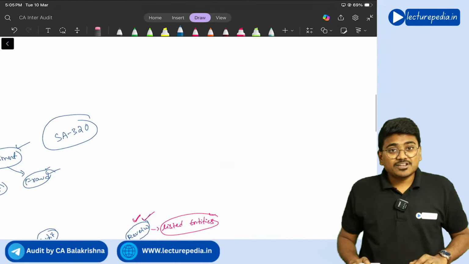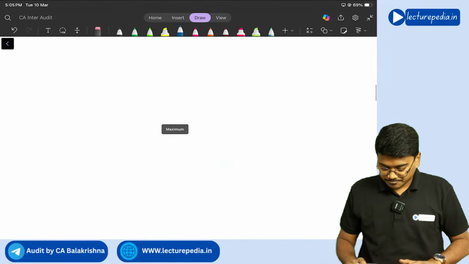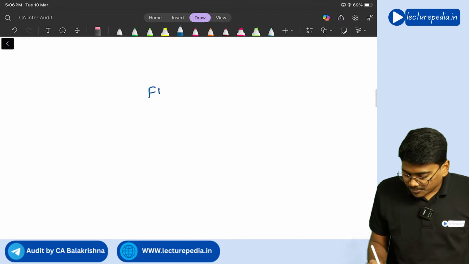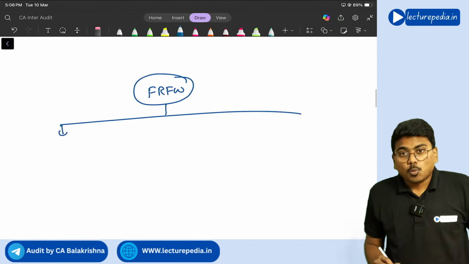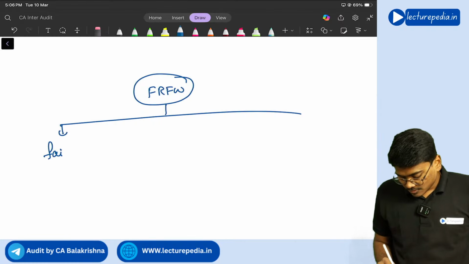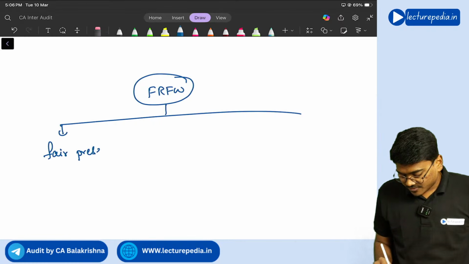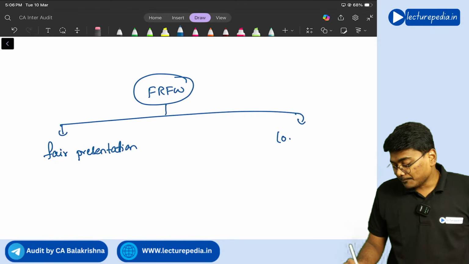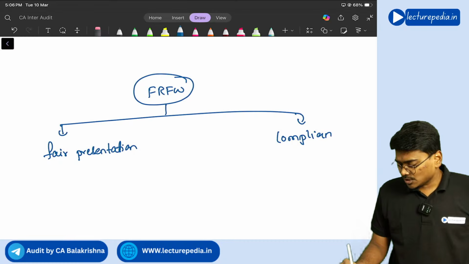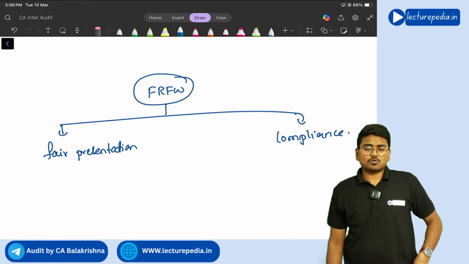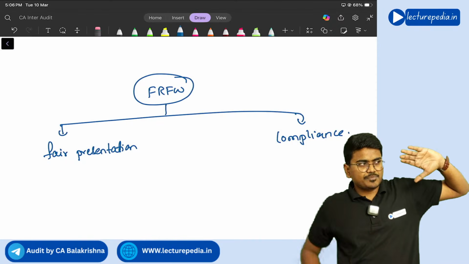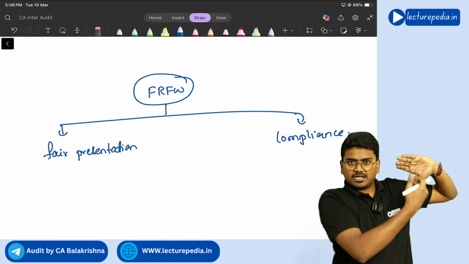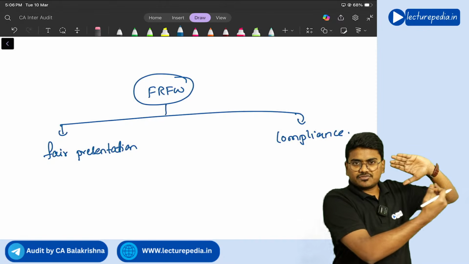And this financial reporting framework is of two types. One is the fair presentation framework. Another one is the compliance framework. So what is the fair presentation framework? What is the compliance framework? See, the financial reporting framework has certain rules and regulations with respect to amount, classification, presentation,